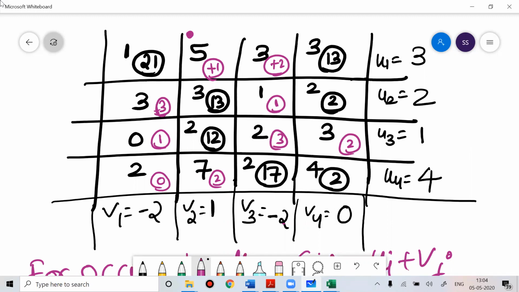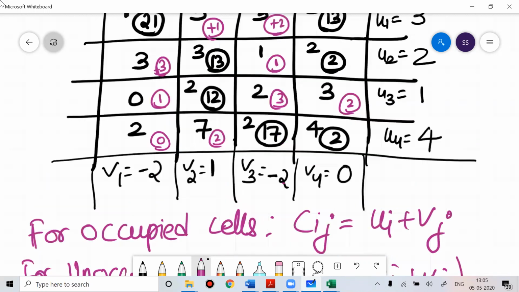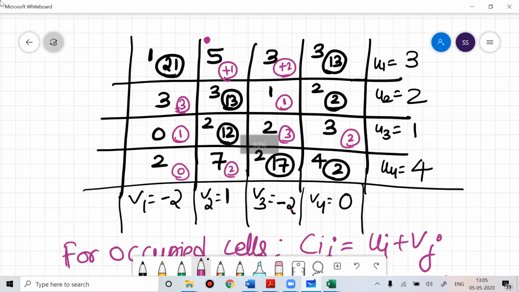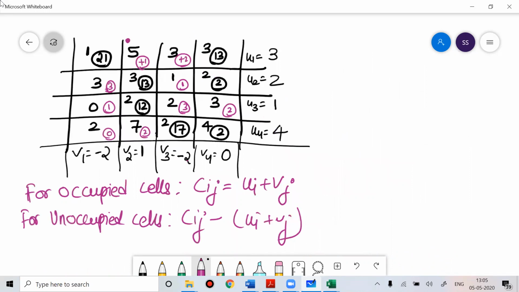So you can see all the unoccupied cells, I've used pink color for that. Everything you got positive. So once everything got positive, it means now the given solution is optimal. So once it is optimal, I'll find the total cost.